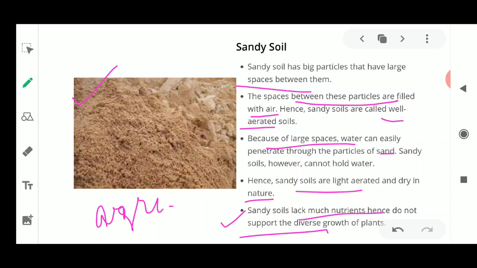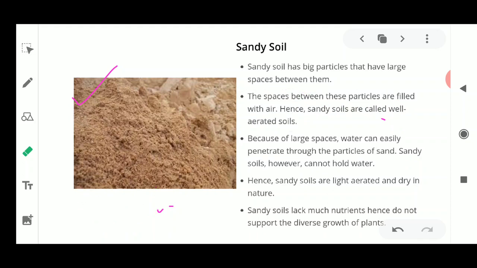Now, if the soil lacks nutrients, then what happens? It cannot support diverse life forms, because each and every plant requires nutrients for its growth. And this sandy soil does not have much humus or minerals in it. That is why it is not fit for agricultural purposes.